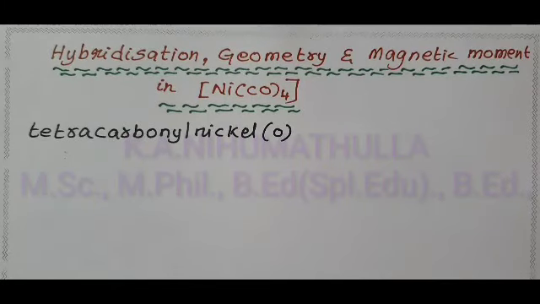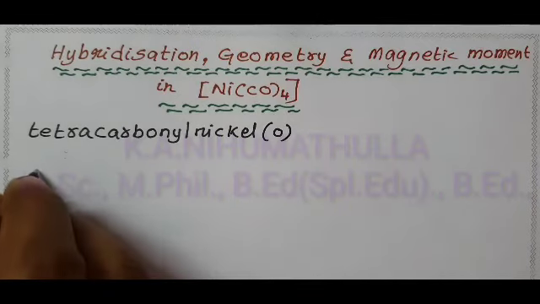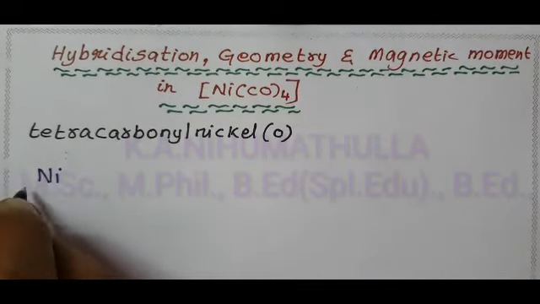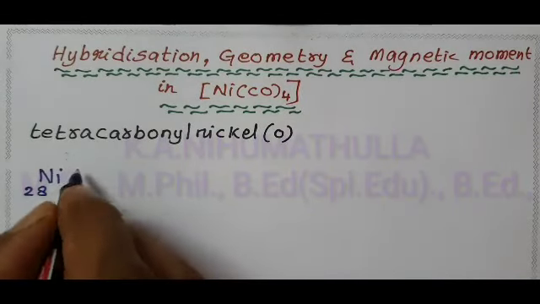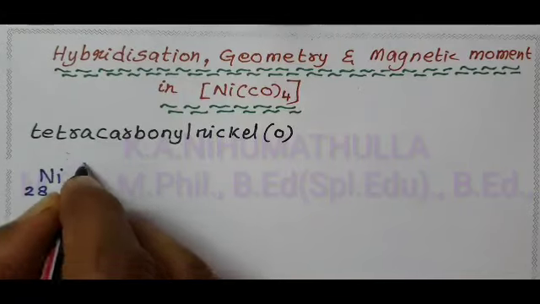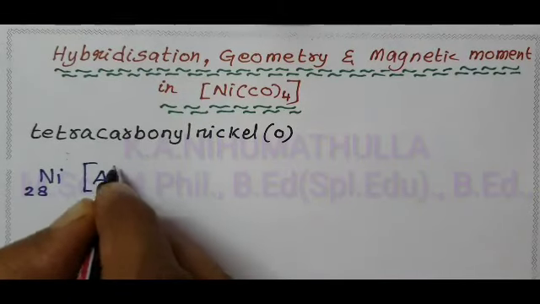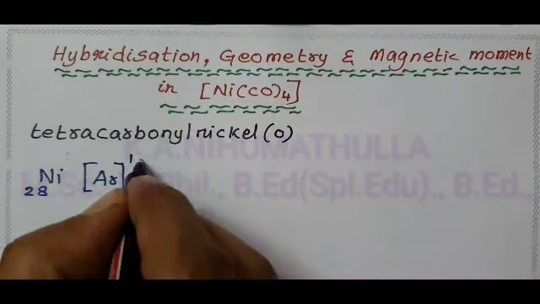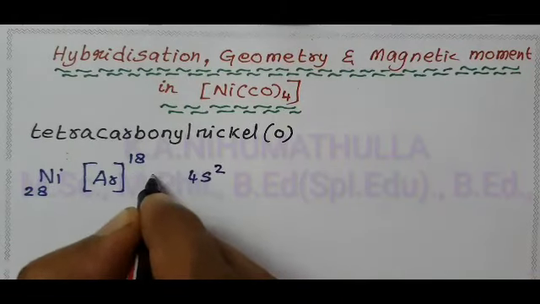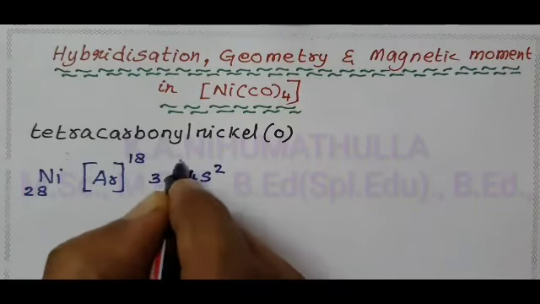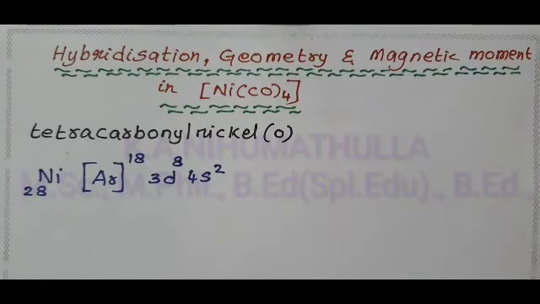First of all, we have to write the electronic configuration of nickel. Nickel atomic number 28. The outermost electronic configuration of nickel is argon, atomic number 18. Then the electrons enter into the 4s orbital, 2 electrons. The remaining 8 electrons are present in the 3d orbital.